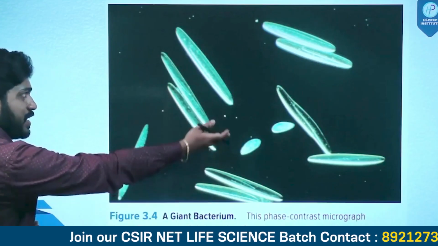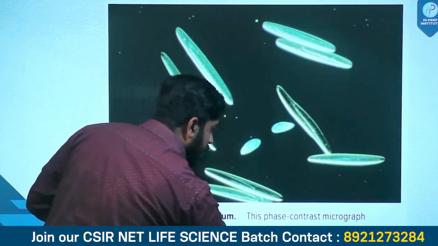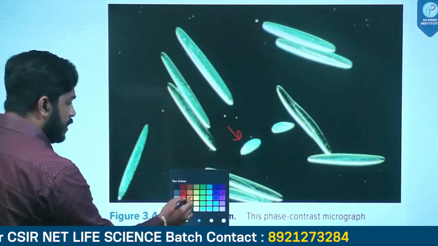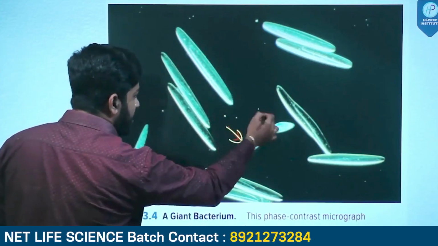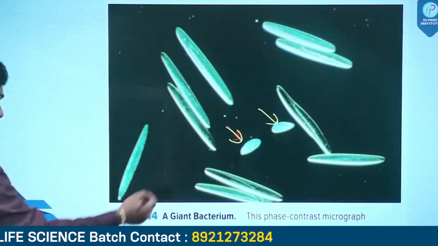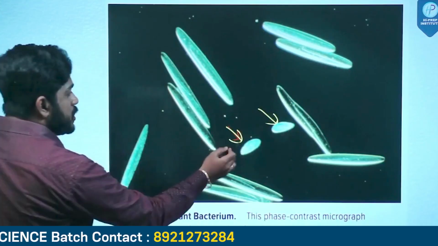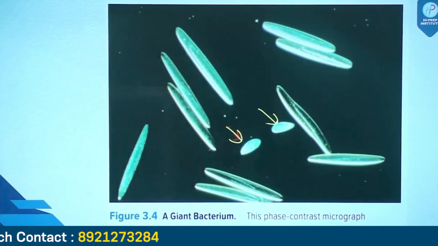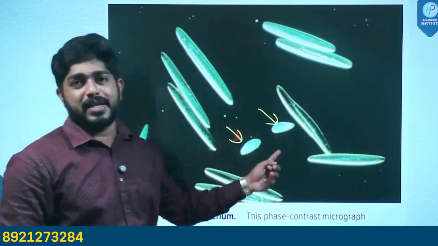See, for comparison, you have Paramecia, which is a protozoa. You can see Paramecia here. Compared to the Paramecia, look how large these particular giant bacteria are.